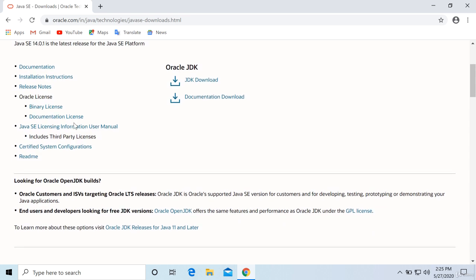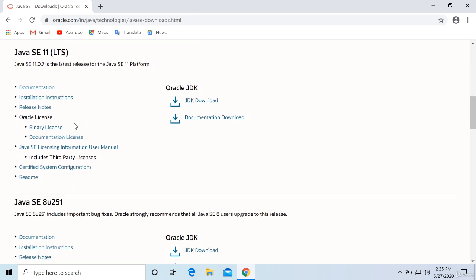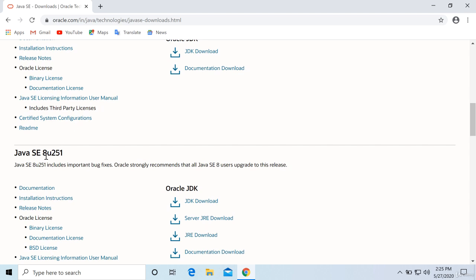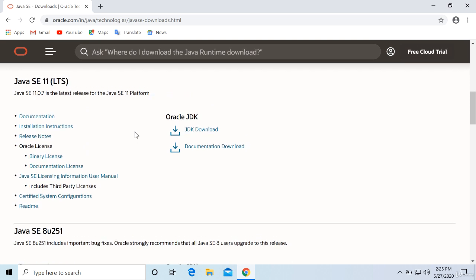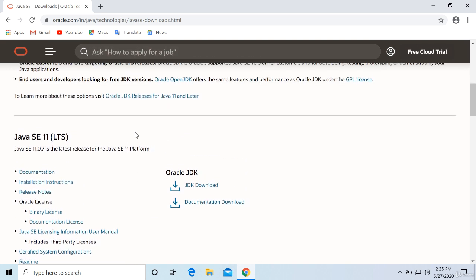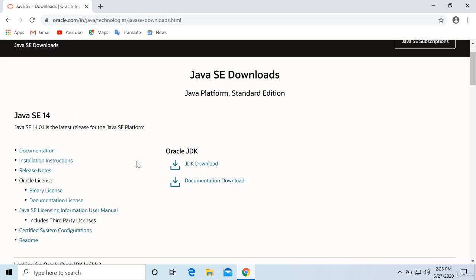And before version 14, there was version 11, like 13 is not available here, you can see. And before that, 8 is there, right? 8 is there. So the famous version is 8. And after that, 9 was also famous, but 9, 10 also came. But this is more stabilized, that is 11. So this is available, and then 14 is available. So the latest version is 14.